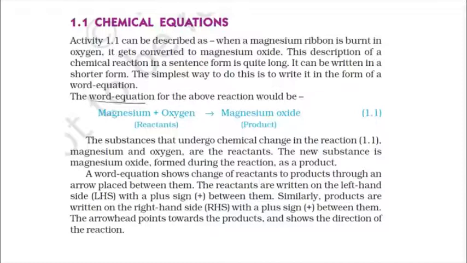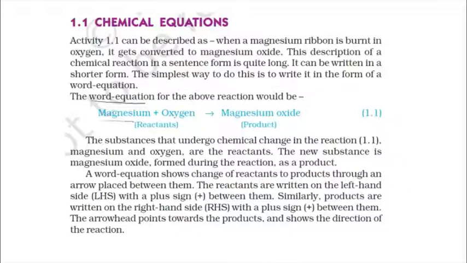Word equation means we simply use the words of the substances involved in the chemical reaction, and chemical equation means we use the chemical formula of the substances or elements. Now for the word equation, the chemical reaction is that magnesium and oxygen react together and we get magnesium oxide. That is the chemical reaction. We are going to write the word equation.